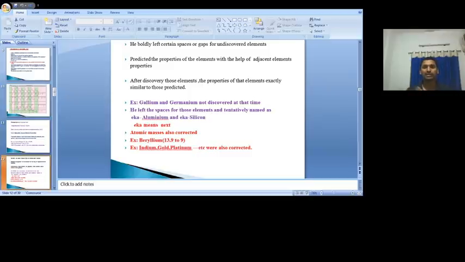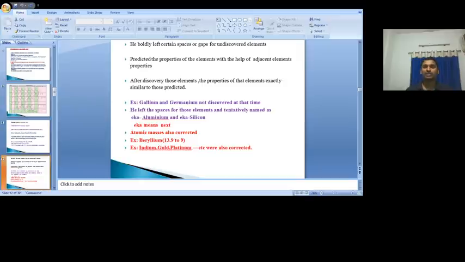Suppose he had one element in his hand, and that element is not similar in properties to any one of the elements already arranged in Mendeleev's periodic table. Then at that time, he showed the courage to leave an empty space. That means an empty space was created.